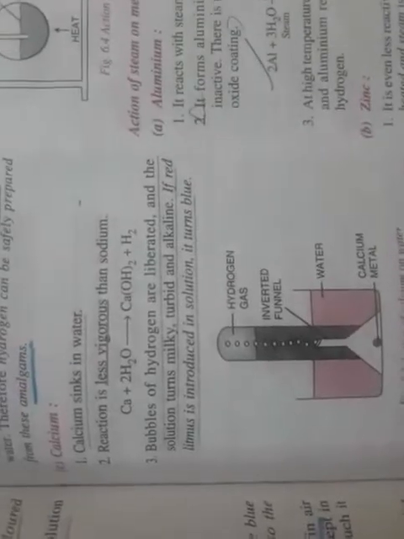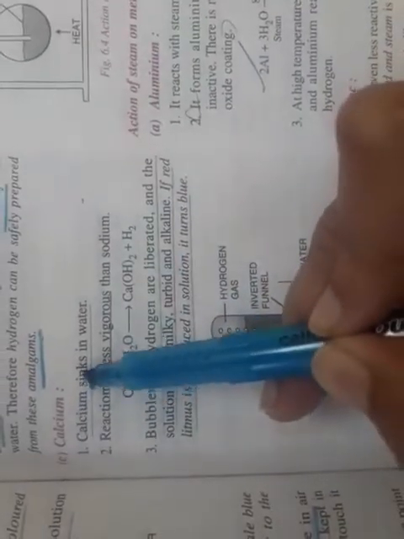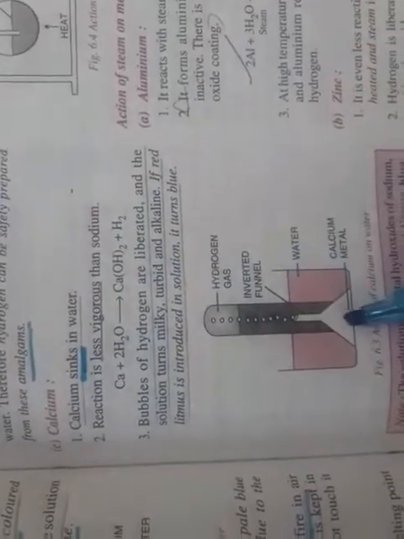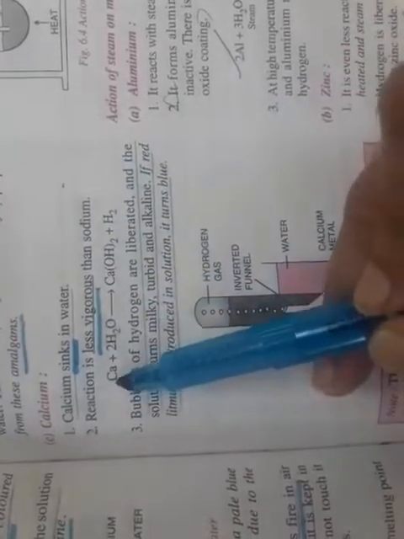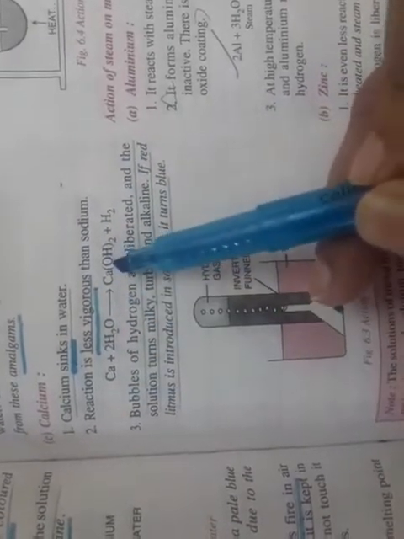Next, calcium. Now calcium will sink in water, it goes down here in water. The reaction is less vigorous than sodium. Ca plus 2H2O gives me Ca(OH)2 plus H2.